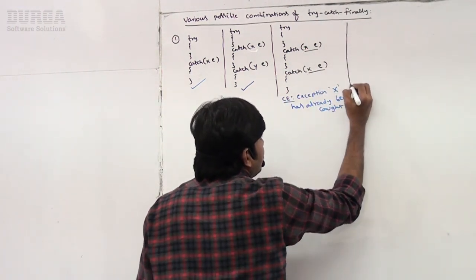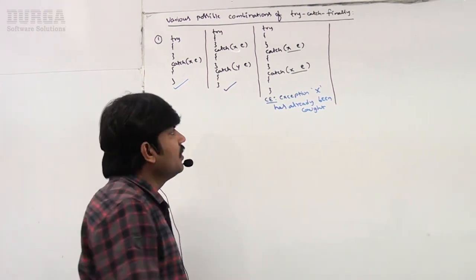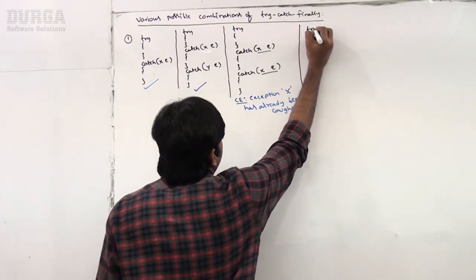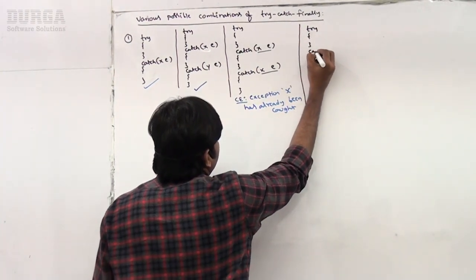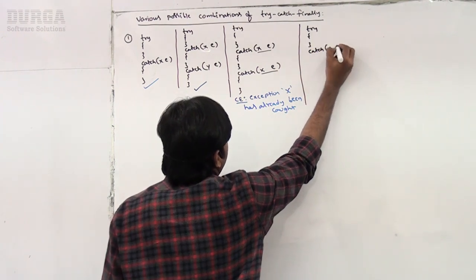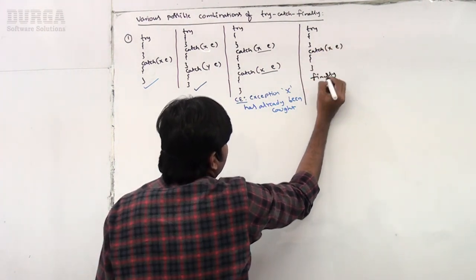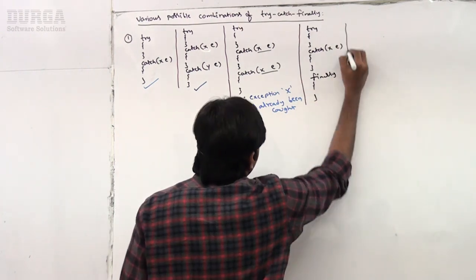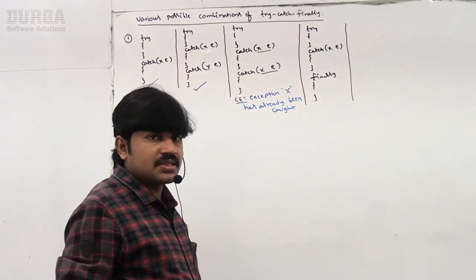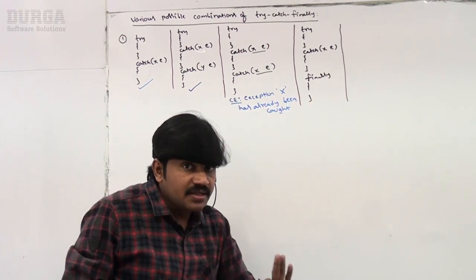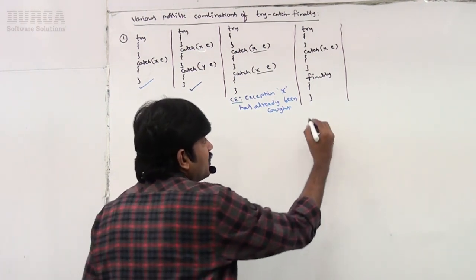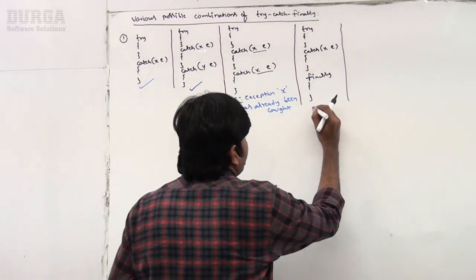Well, next I'm taking try catch finally. Like this. Can you please tell, is it valid or not? Yes, perfectly it is valid syntax, no problem at all. Try catch finally itself is valid syntax.